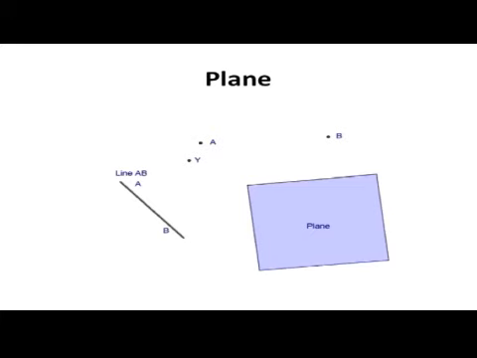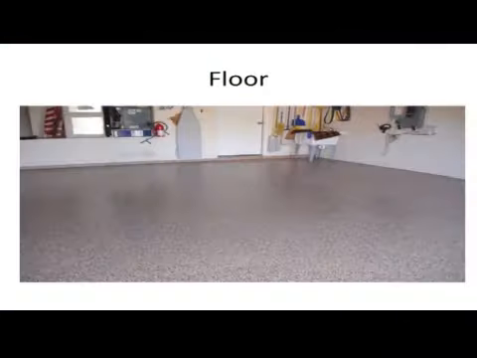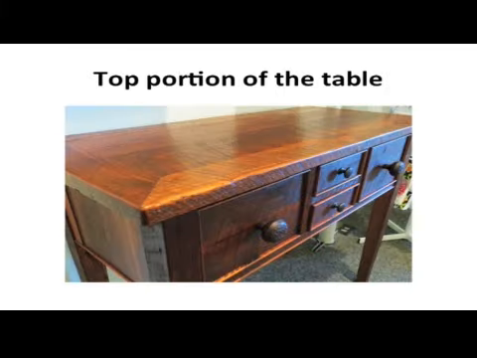Then we will see about plane. Straight lines, points and rays can be represented on a sheet of paper or on the blackboard, isn't it? Likewise, floor, wall, blackboard, cardboard and top portion of the table are a few examples of a plane.